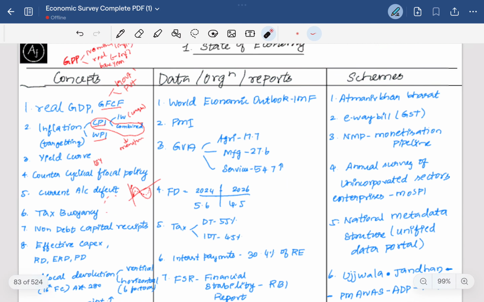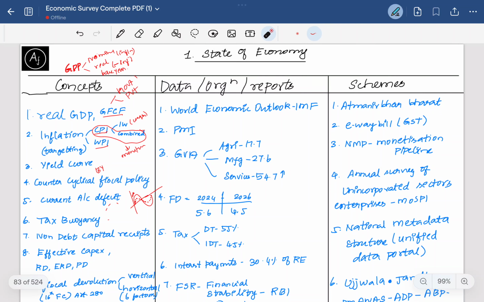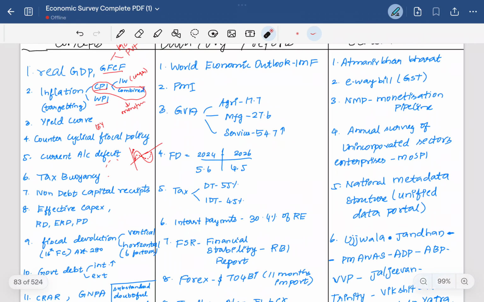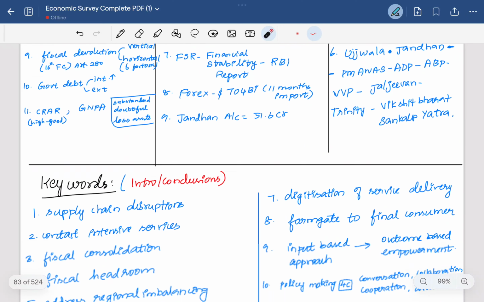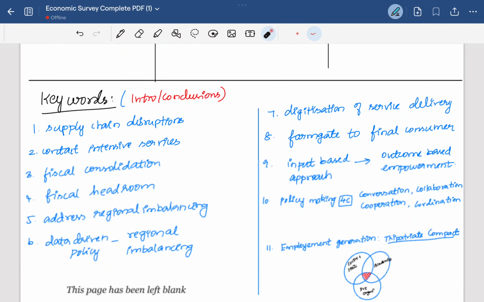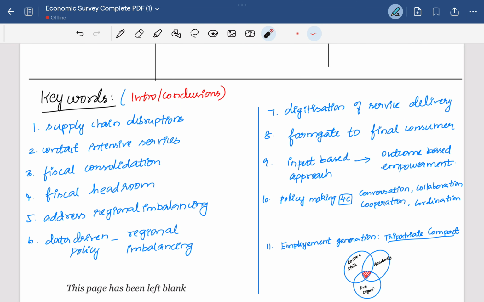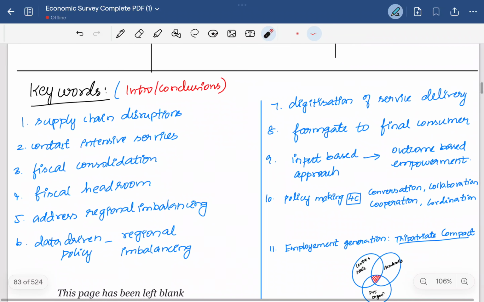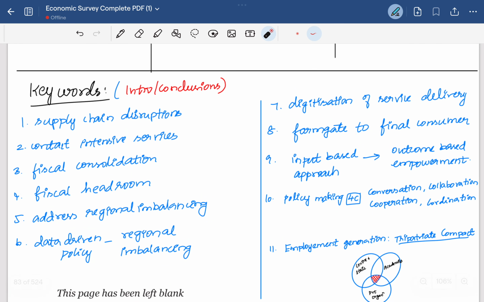This is the one pager notes which I have taken for the first chapter of the State of the Economy. I hope this will be useful, and I have also given some of the keywords because it's easy to recall when you are going to the exams, and it's good to note these keywords which can be used here and there in the pressure of writing the 3 hours, 20 and 20 questions.